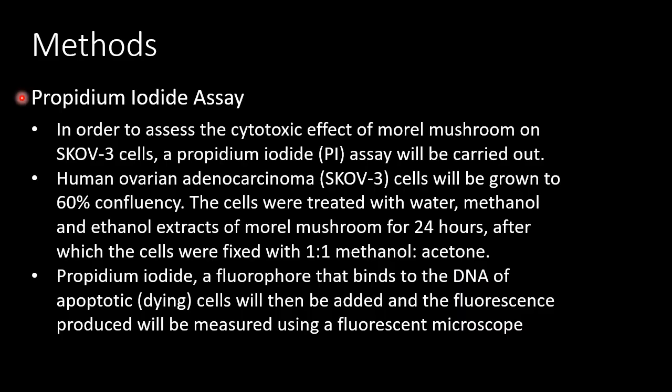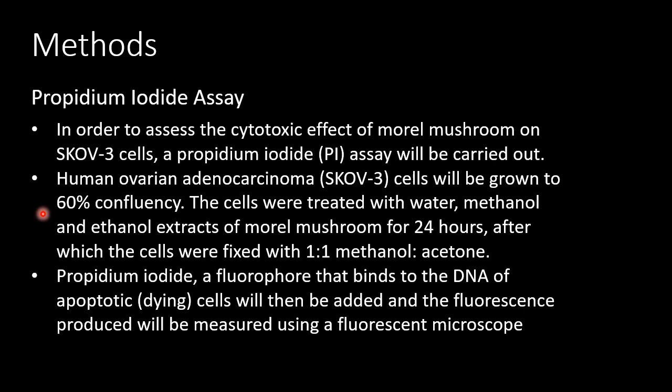The next assay that was carried out was the propidium iodide assay. This assay was carried out in order to assess the cytotoxic effect of morel mushroom on SKOV3 cells. The human ovarian adenocarcinoma SKOV3 cells were grown to 60% confluency, and the cells were treated with water, methanol, and ethanol extracts of morel mushrooms, and it was incubated for 24 hours.